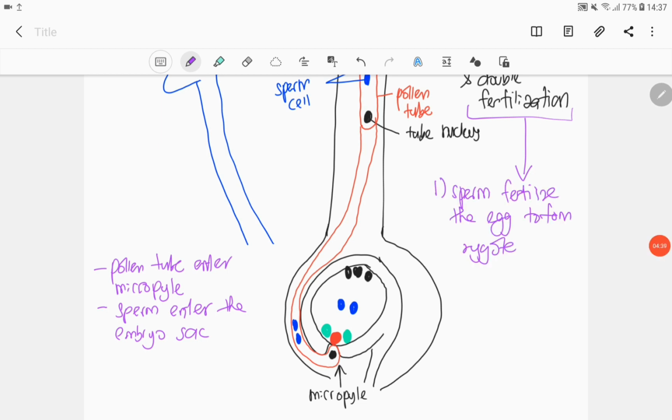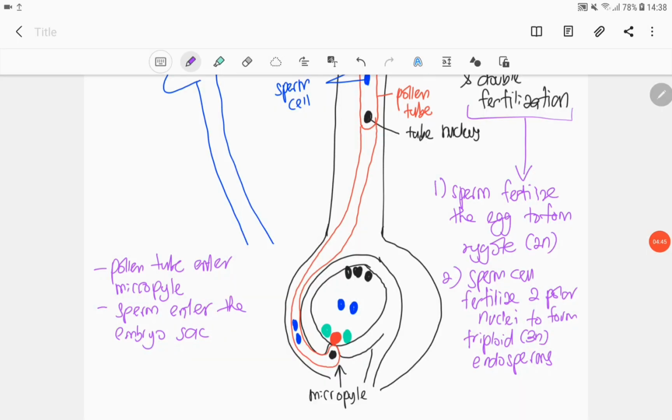So when the sperm fertilize the egg, they will form zygote iaitu diploid 2N. The second sperm cell will fertilize two polar nuclei to form triploid ataupun 3N endosperms. So itu adalah fertilization yang kedua, iaitu the second sperm akan pergi fertilize dua polar nucleus dan akan jadi satu benda yang kita panggil sebagai endosperms.